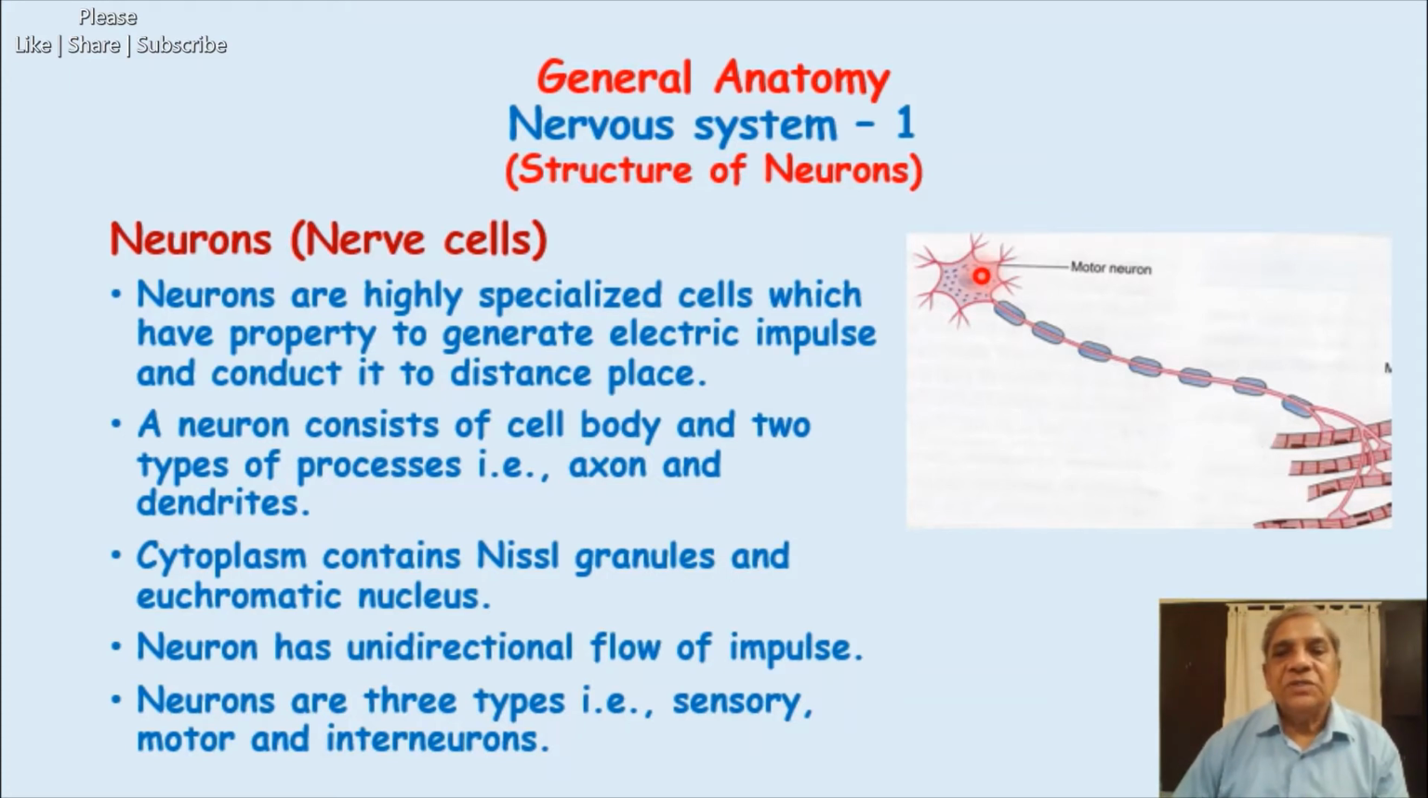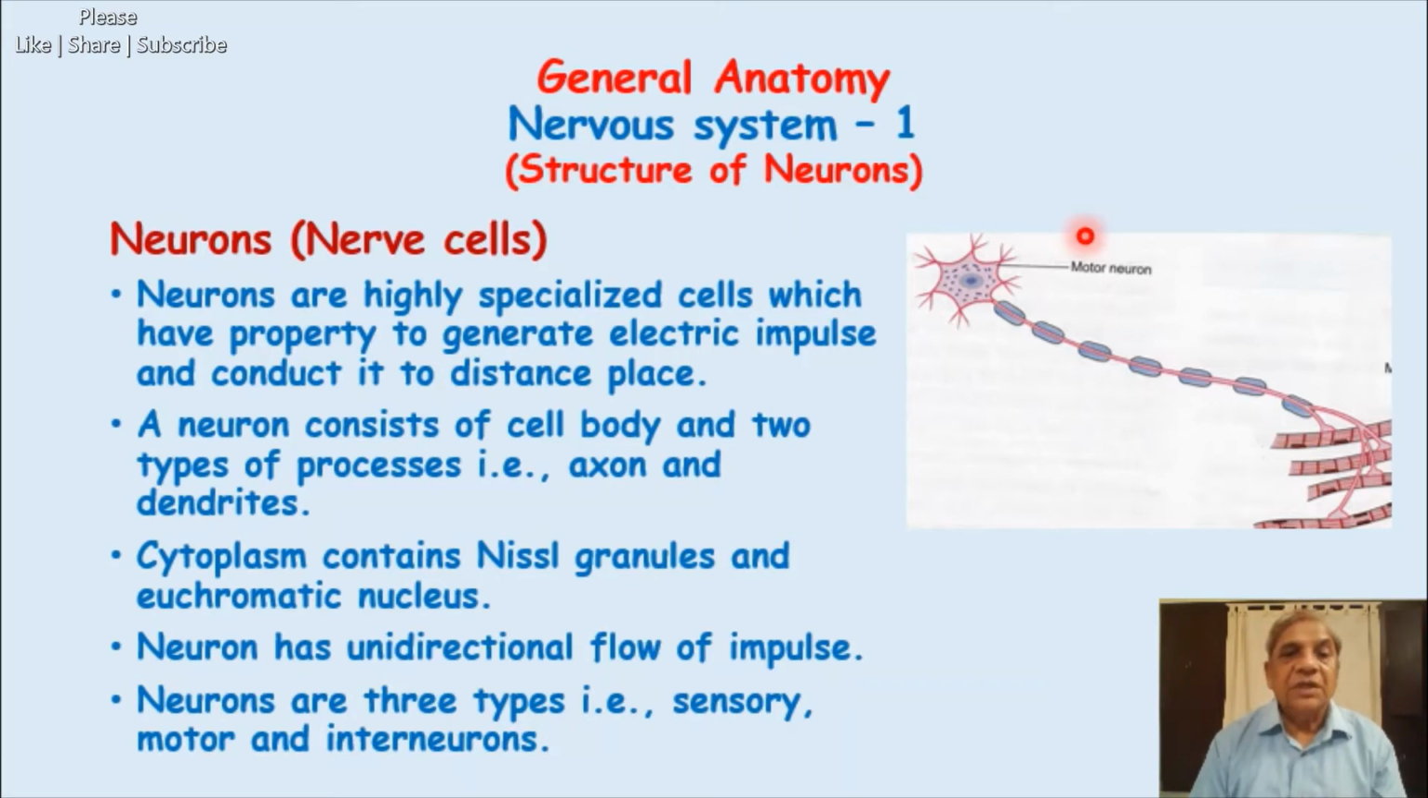This is just a short structure of a neuron, which, since it is supplying the muscle fibers, is called a motor neuron. Now, neurons are highly specialized cells. They are highly specialized. Compared with any other cells of the body, such as muscle tissue, cartilage, connective tissue,